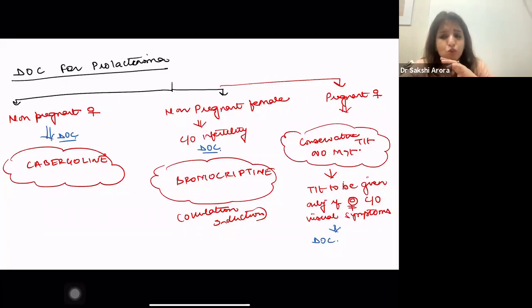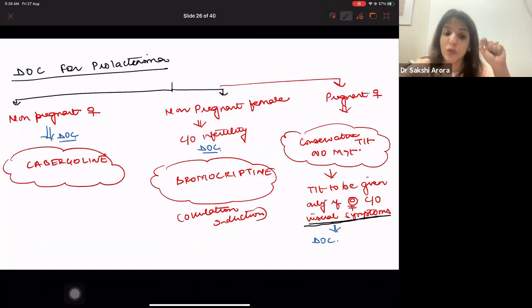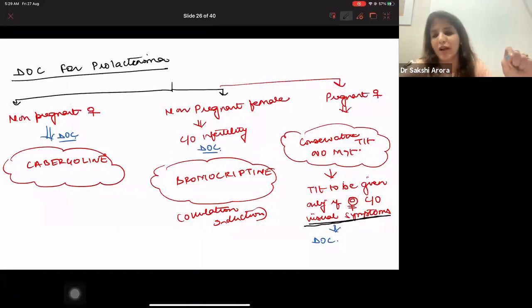We are just going to do wait and watch for a prolactinoma, just a follow-up and nothing else, right? Treatment has to be given in pregnancy only if the patient is complaining of visual symptoms. If the patient says she's having visual symptoms, then only you are going to treat prolactinoma in pregnancy, and then the drug of choice will be bromocriptine.